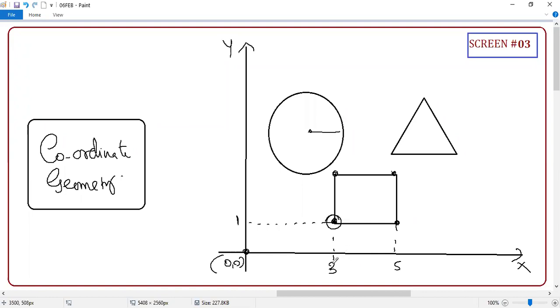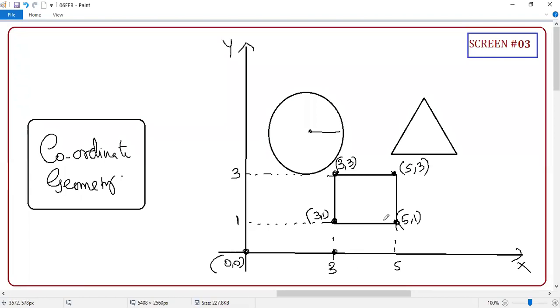Sir, (3, 1), not 3:1, (3, 1). And what is this point? Sir, (5, 1). If I say this point, student, can you tell me what is this point? (5, 3).